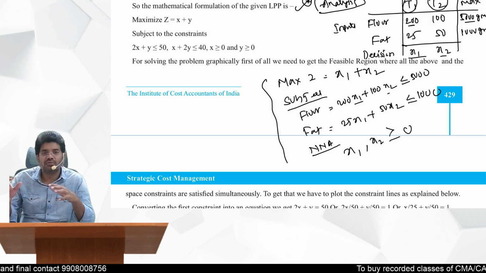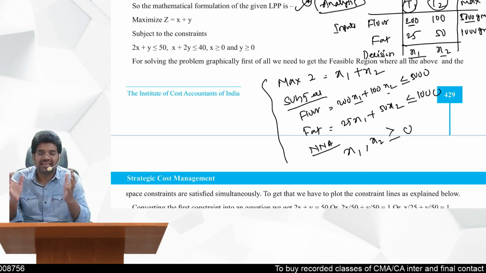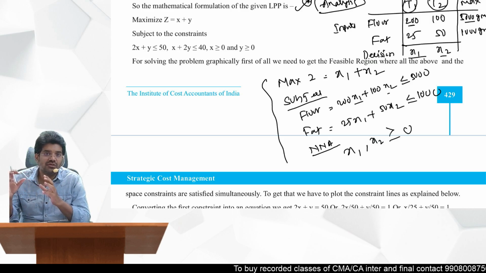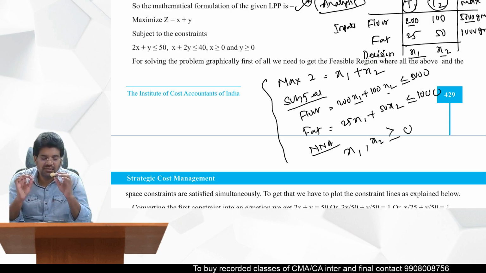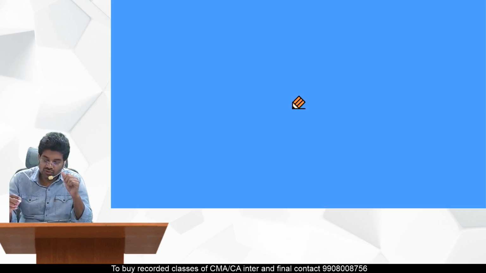See, if it is formulation, he will give you a full case. If it is solution, directly he will give you equations and just ask you to get the solution.